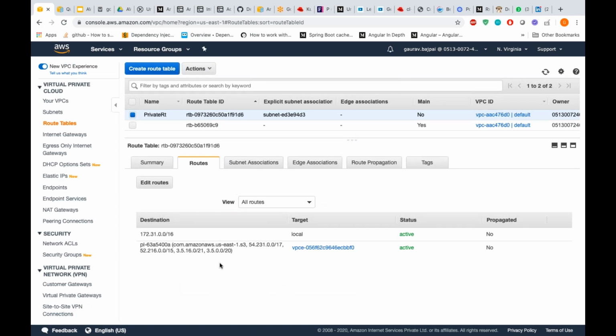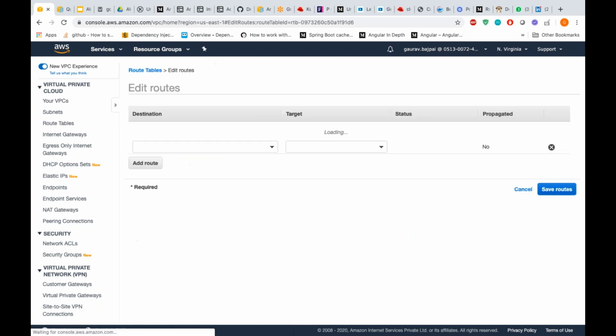So what was happening was that we were not having any subnets associated, so there were no targets for the incoming traffic. So this auto creation of the rule was not happening. You could see that the destination is automatically configured in the route table, and it is going to a VPC endpoint. Okay, let's see it in a bit more detail.